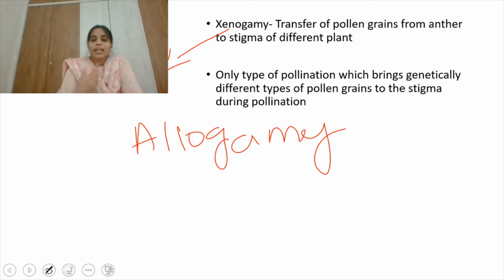So this is the only type of pollination, xenogamy or allogamy, which we call cross pollination, that brings genetically different types of pollen grains to the stigma during pollination, because it happens between the flowers of different plants. That's why there is a possibility of bringing genetically different pollen grains to the stigma, which definitely leads to variations and helps the plant to survive better in a changing environment.